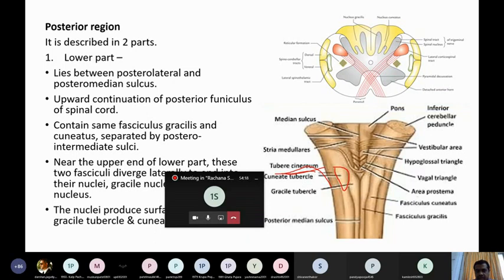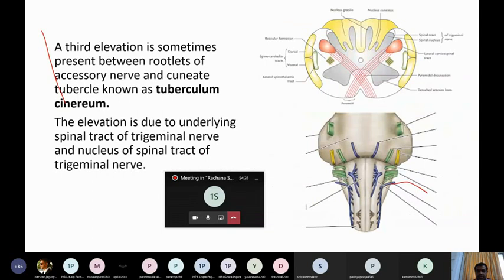Sometimes between the cuneate tubercle and the accessory nerve rootlet, an elevation may be seen here. This elevation is known as the tuberculum cinereum. The elevation is due to the underlying spinal tract of the trigeminal nerve.